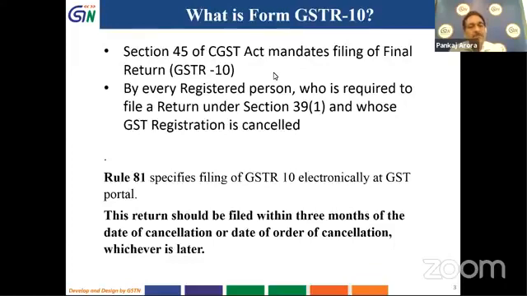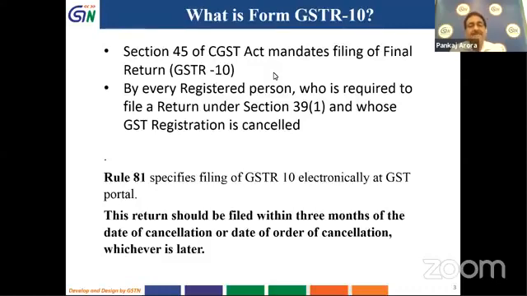So to talk about rules, Rule 81 of CGST rules specifies filing of GSTR 10 electronically at GST portal, that is common portal for GST, and it also specifies that this return should be filed within 3 months of the date of cancellation or the date of order of cancellation, whichever is later. So in all the cases, viewers, the date of order of cancellation is later, so this return is required to be filed by all the taxpayers whose registrations have been cancelled.